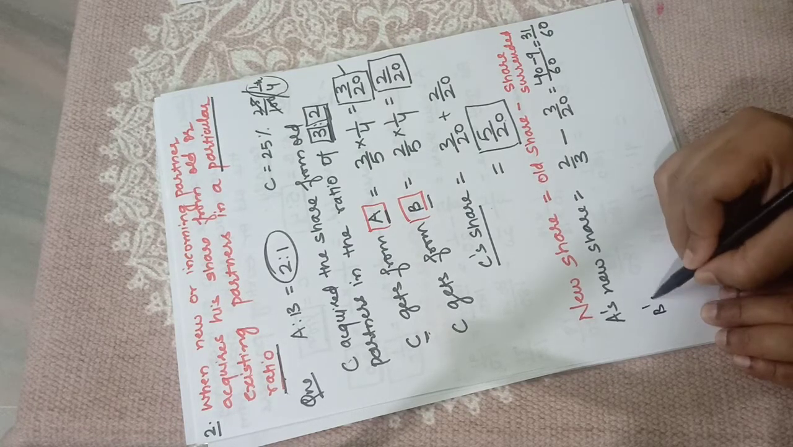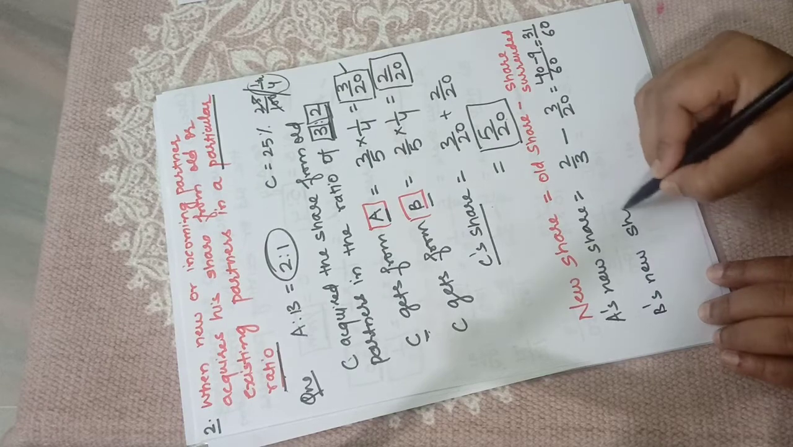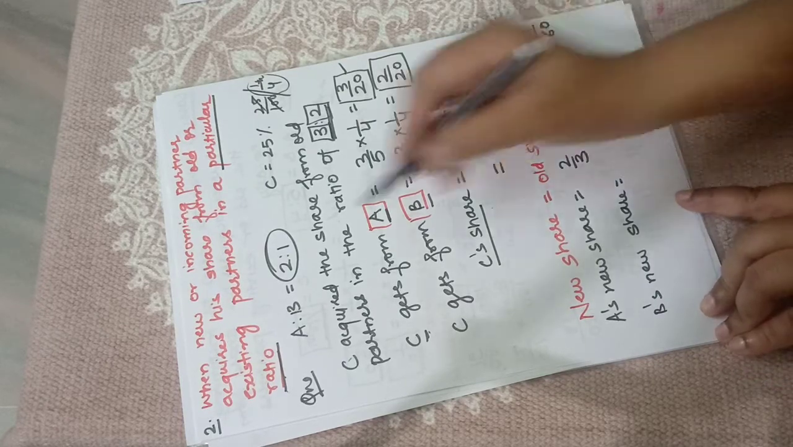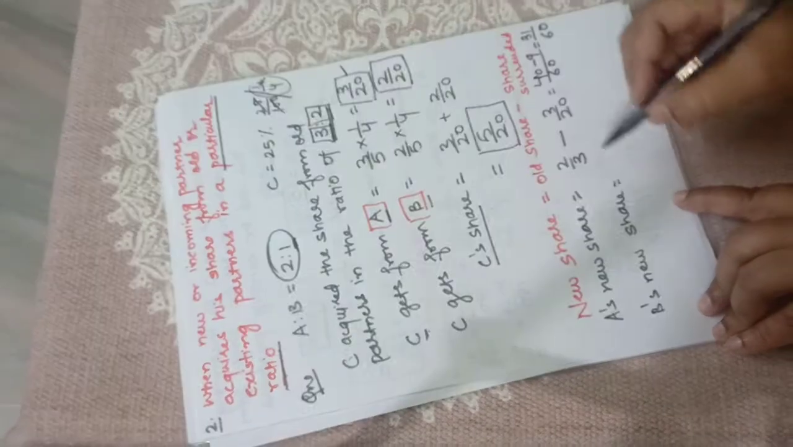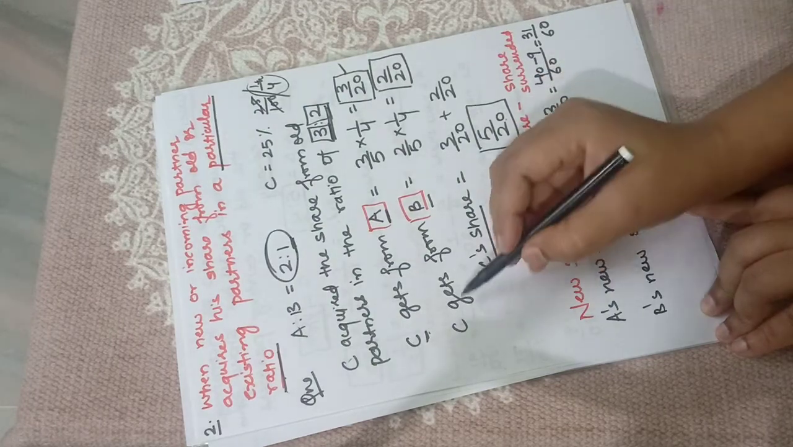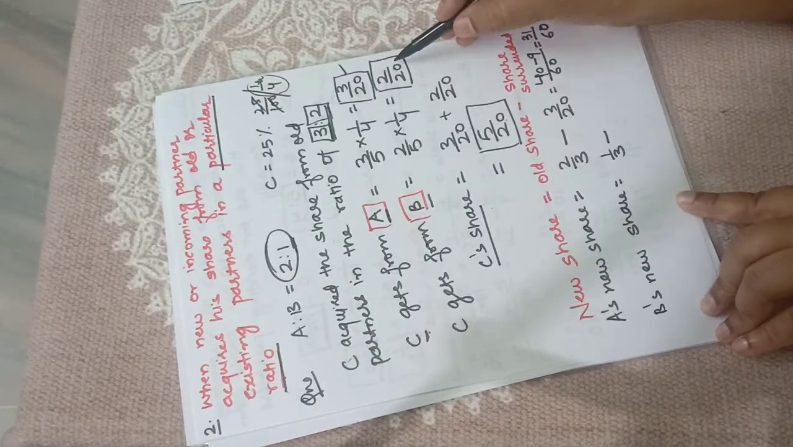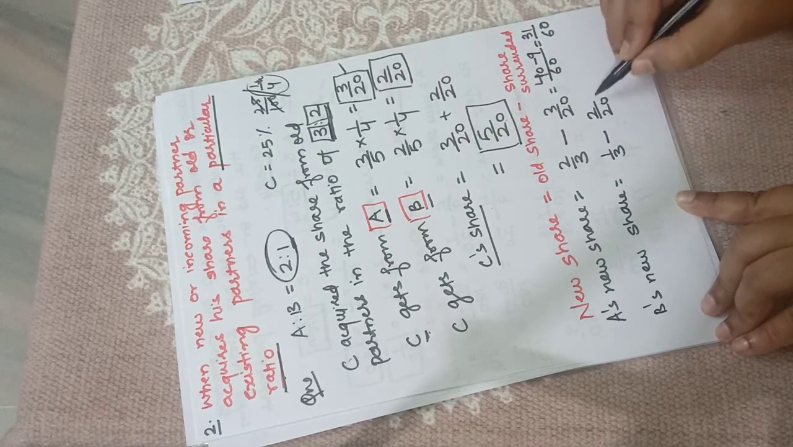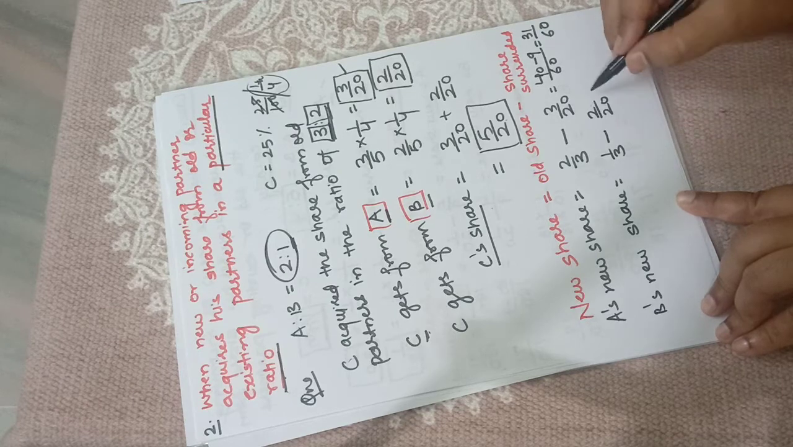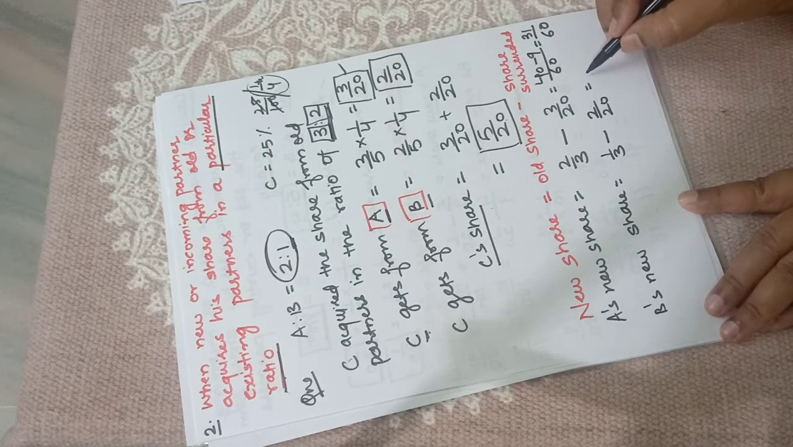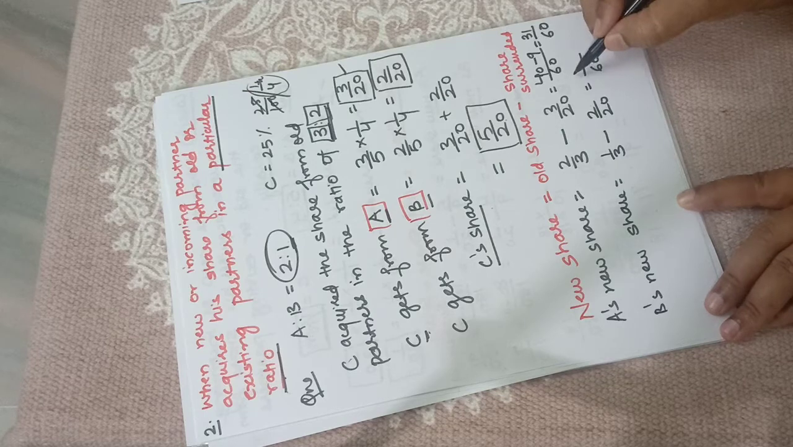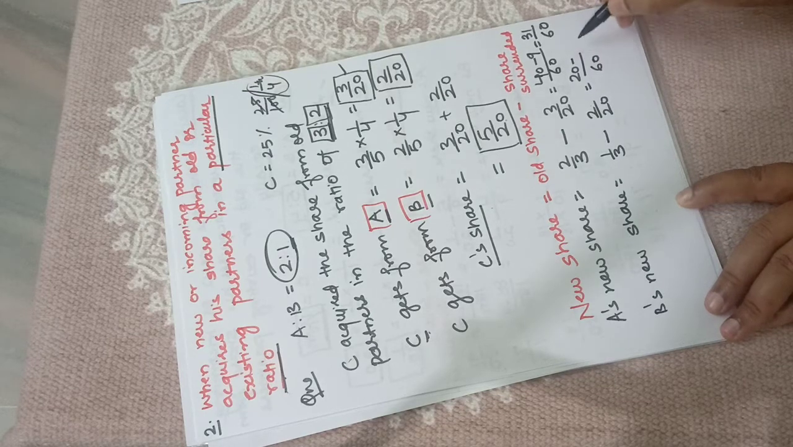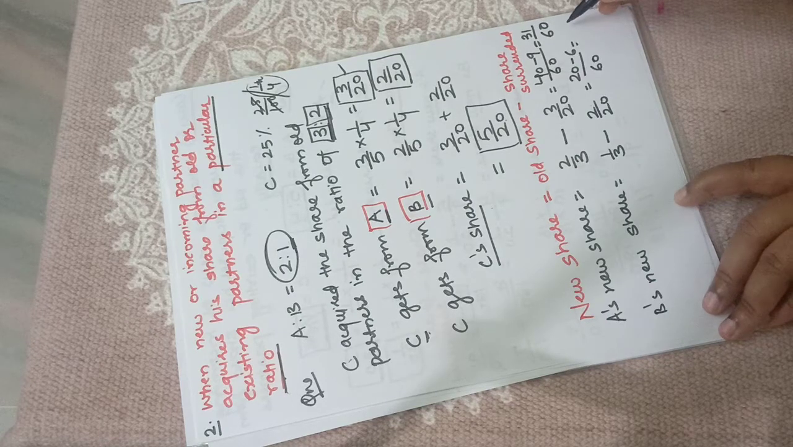Similarly, we'll calculate B's new share also. What was his old share? It was 1/3, and B has surrendered 2/20 in favor of C. So 2/20 will be deducted from the old share, and here you will get the denominator 60 and 20 minus 6, and this will become 14/60.